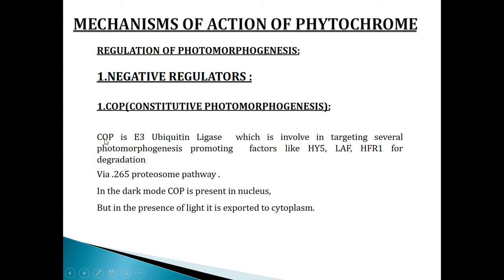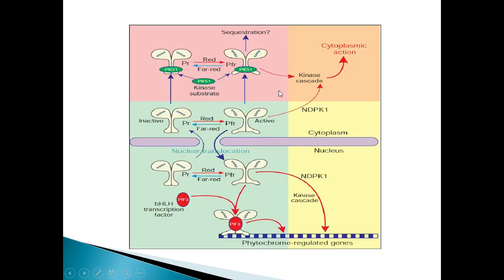It can be defined as COP is an E3 ubiquitin ligase. This is an enzyme which is involved in targeting several photomorphogenesis promoting factors like HY5, LAF1, HFR1 for degradation via the 26S proteasome pathway. In the absence of light, or in darkness, COP is present in the nucleus, but in the presence of light, it is exported to the cytoplasm, as you can see in the diagram.